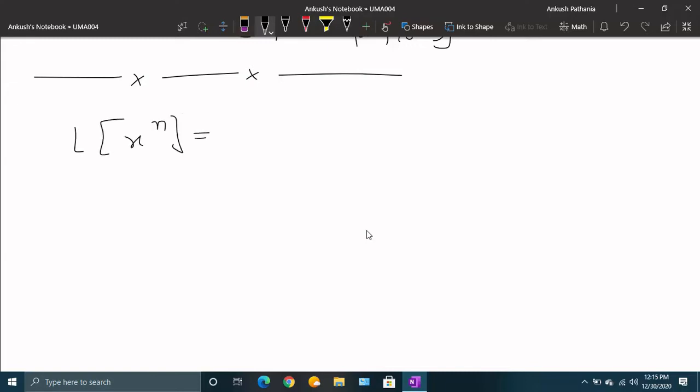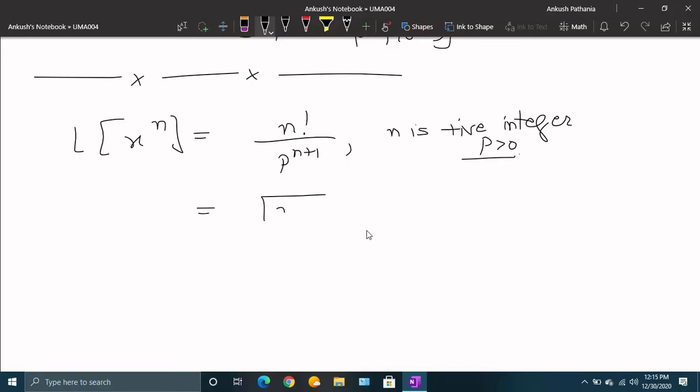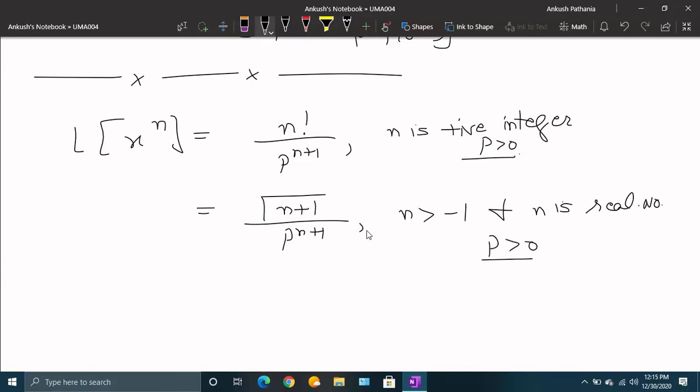Remember that we did Laplace of x^n as n factorial upon p^(n+1), where n is a positive integer and p is greater than 0. Also we have gamma function (n plus 1) upon p^(n+1) in case n is greater than minus 1 and n is a real number, and p is greater than 0.